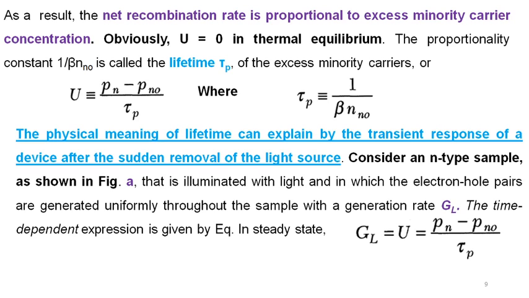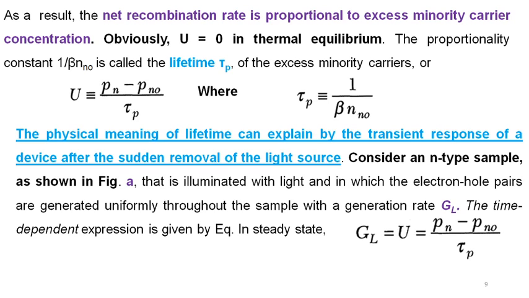The meaning of this is the transient response of your device after the sudden removal of a light source. When light is not incident on it, how does it behave? The excess minority carriers play the important role.